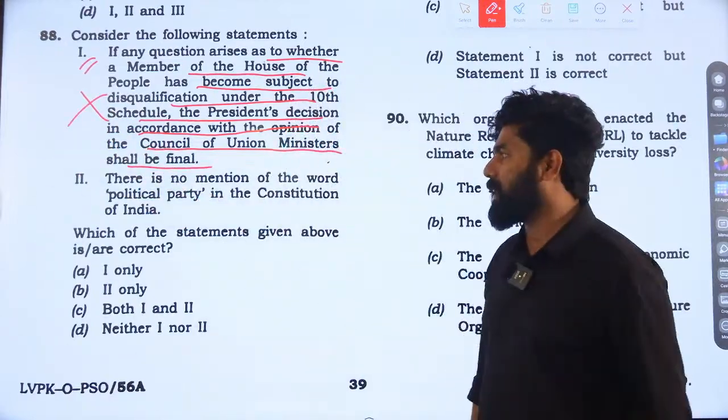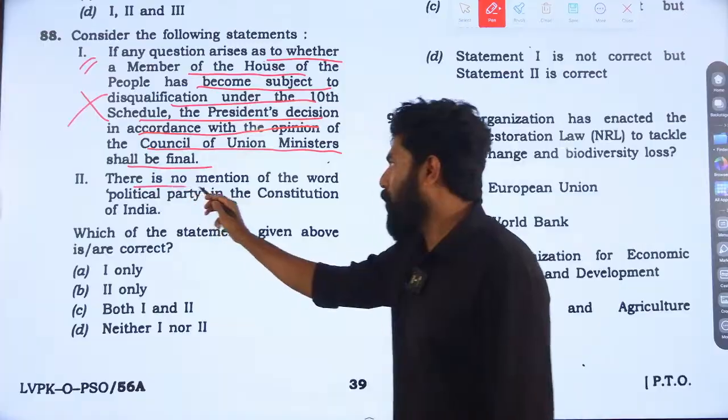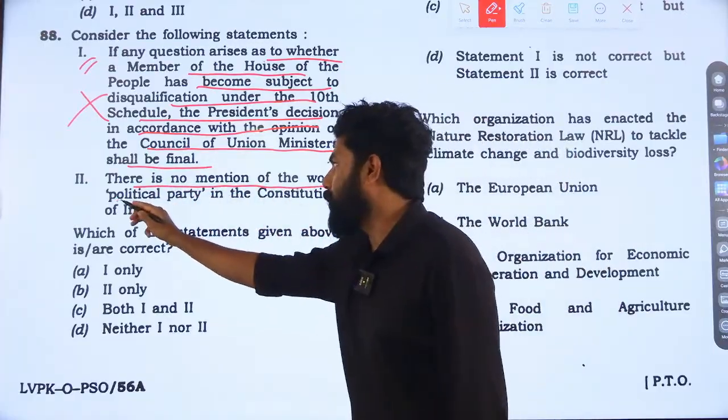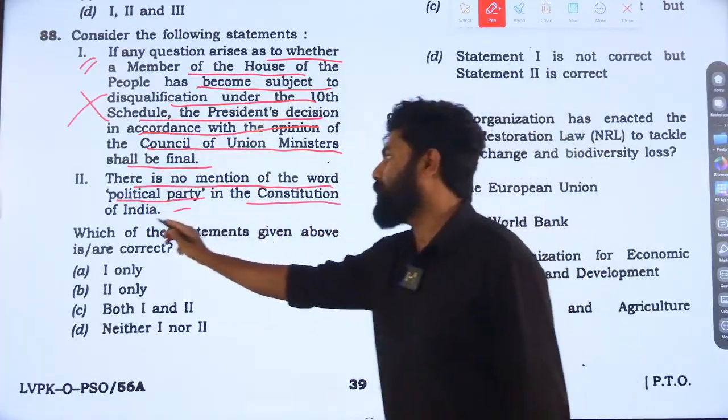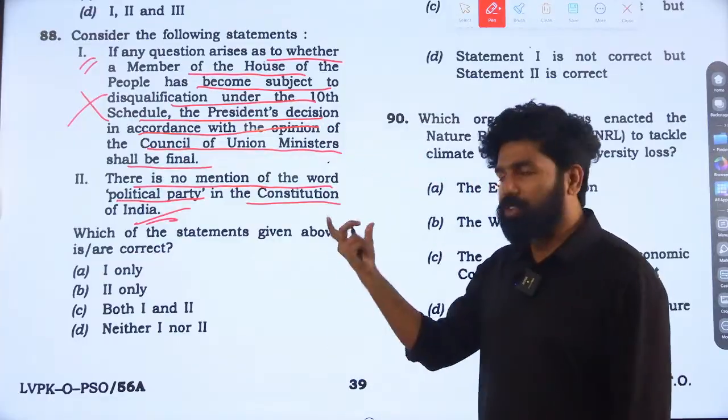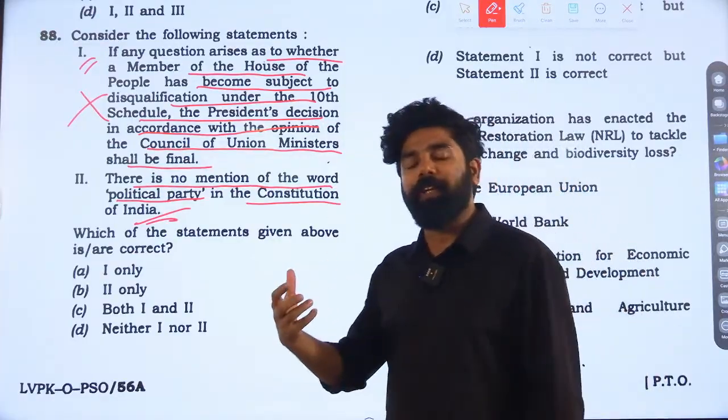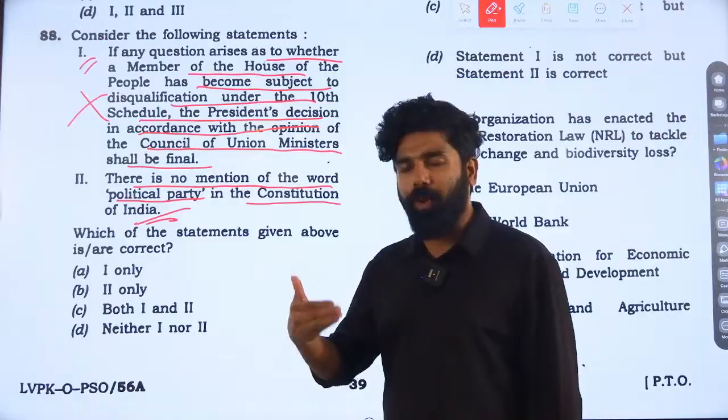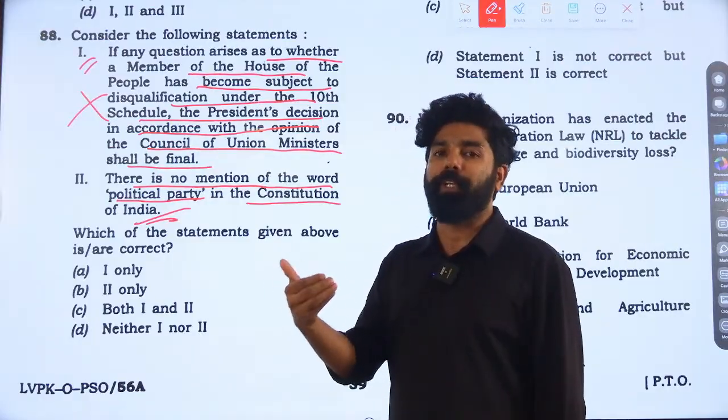Statement 1 is incorrect. Statement 2: there is no mention of the word political party in the Constitution of India. A tricky statement. Originally, nowhere in the Indian Constitution is the term political party mentioned.